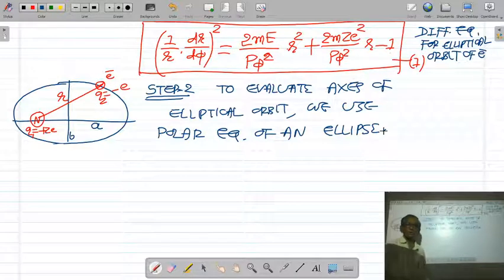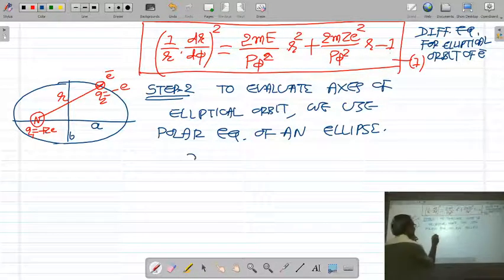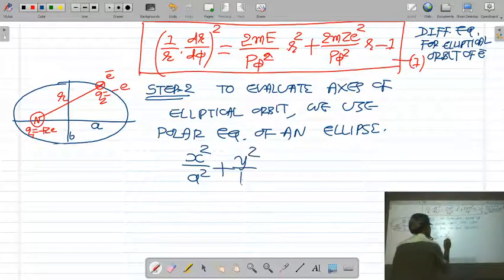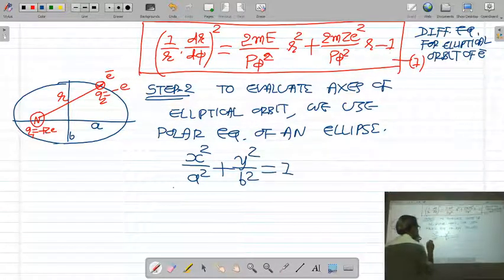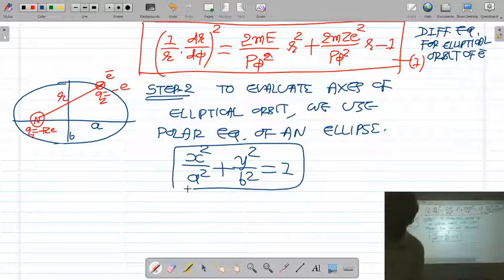You know the equation of an ellipse in Cartesian coordinates. What is the equation of an ellipse in Cartesian coordinates? It is x square upon a square plus y square upon b square is equal to 1. So this is the equation of an ellipse in Cartesian coordinates: x square upon a square plus y square upon b square is equal to 1.